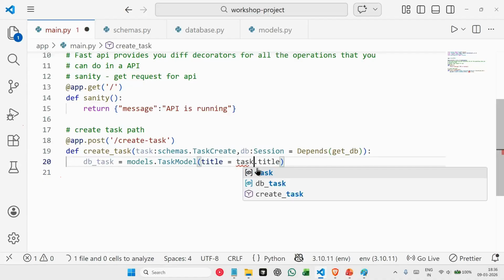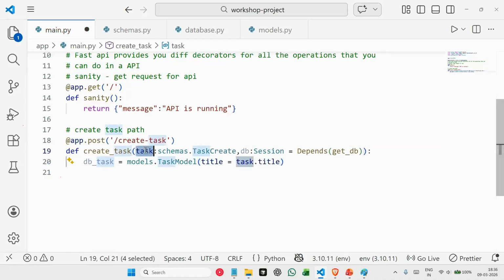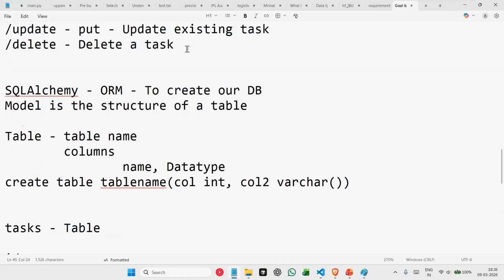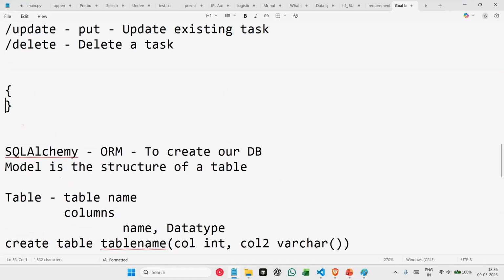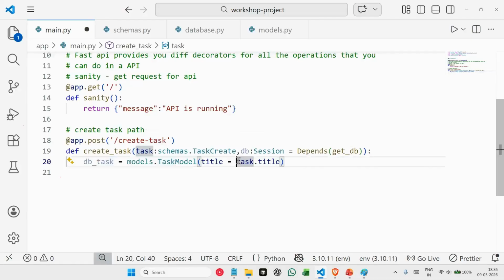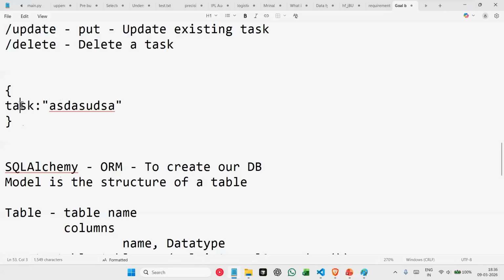Task dot title. Everything we are receiving is in object format, and everything is currently in this task. From the front end, we are basically receiving this object. From our client, we are receiving a task which has a string of task. So from this object, we are extracting our task here. For that, we are saying task dot title. So we are extracting title from our task.